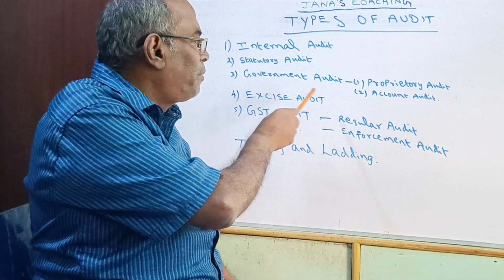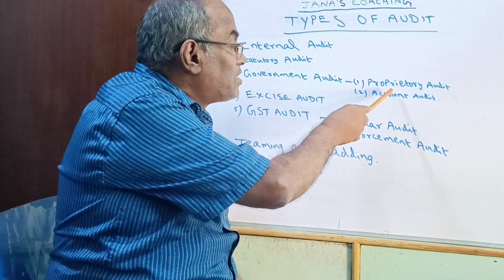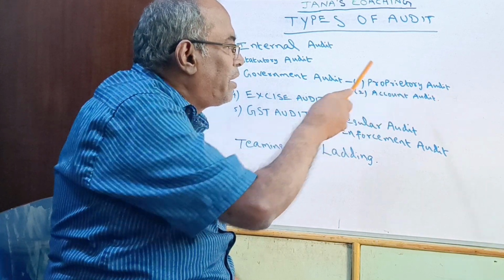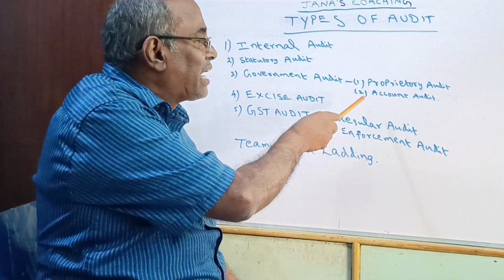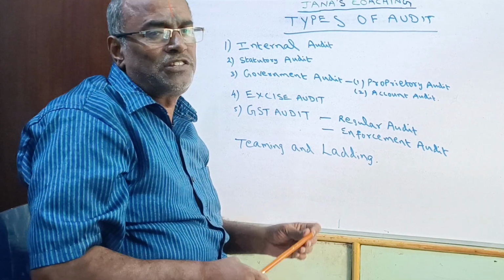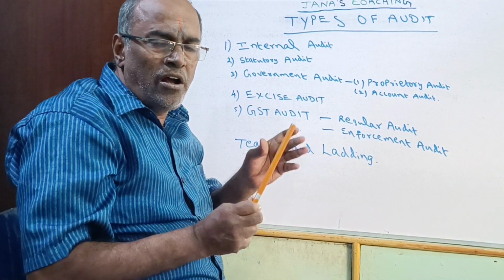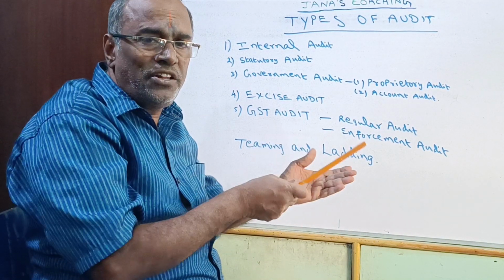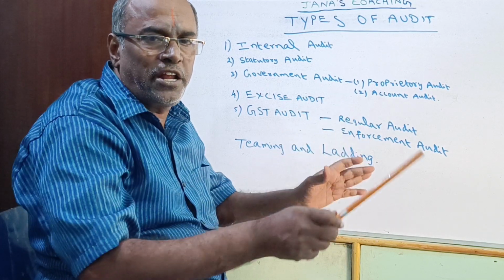In the government audit, there are two classifications. Number one is the preparatory audit, and another one is the account audit. What is the preparatory audit? Any audit other than the accounts audit is called preparatory audit.